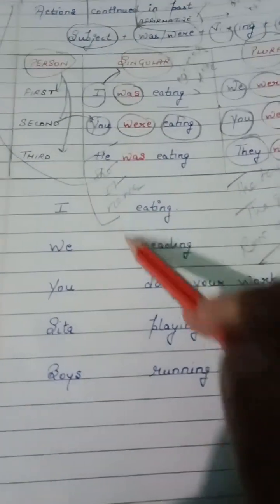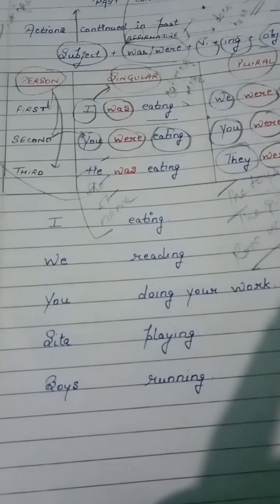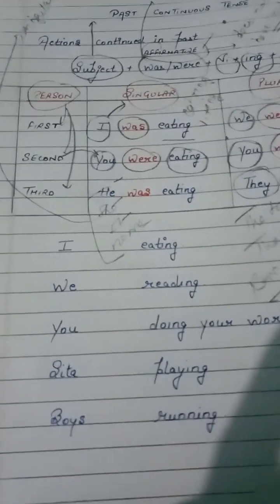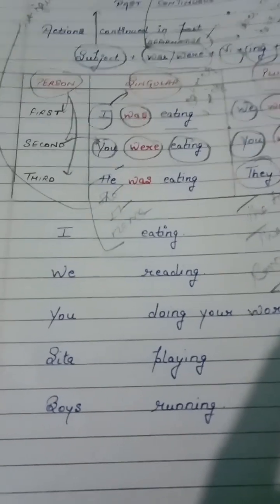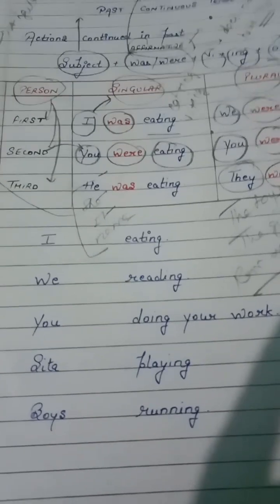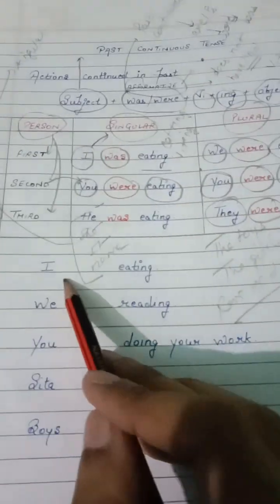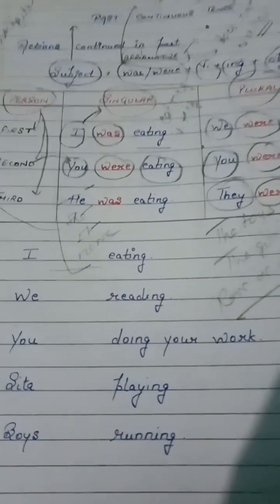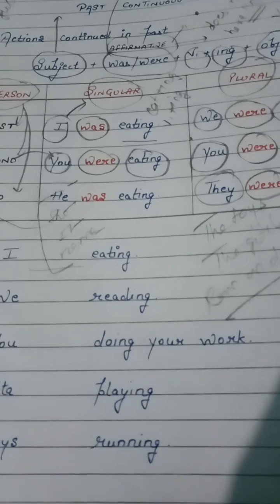Now let's try to understand it with some examples. Now you can see that I have left some space, and I will give you 4 to 5 seconds, and then you have to guess the correct answer. Then I will tell you. Now I dash eating. Now tell me the answer. What is going to be?